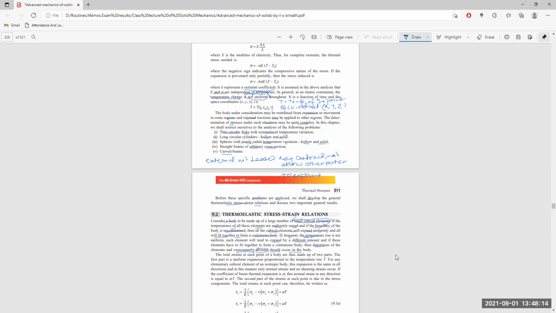Now, the things are very clear here. First, there are cubical elements of the same size. There is no surface traction.